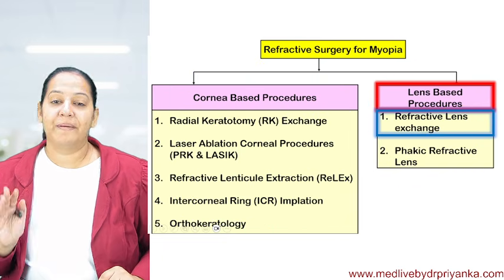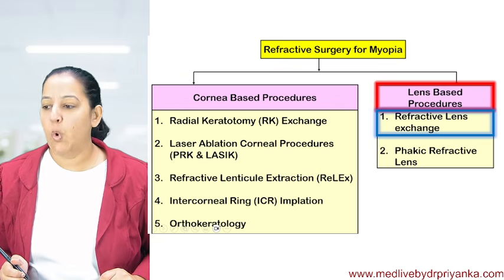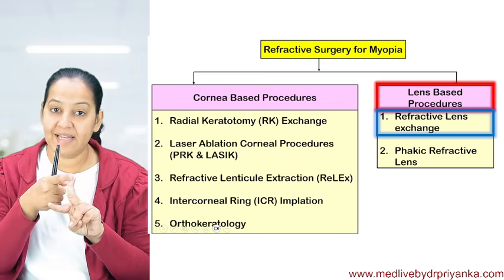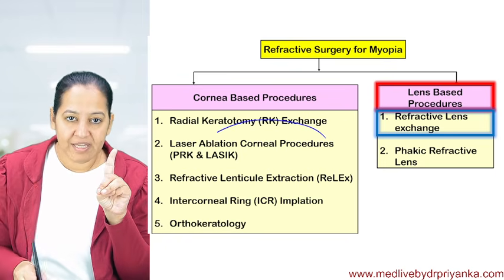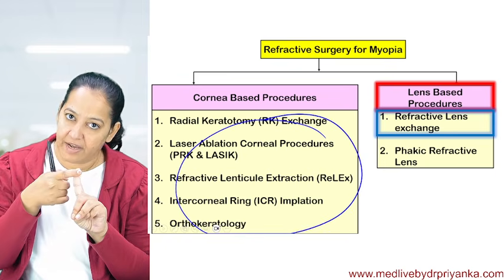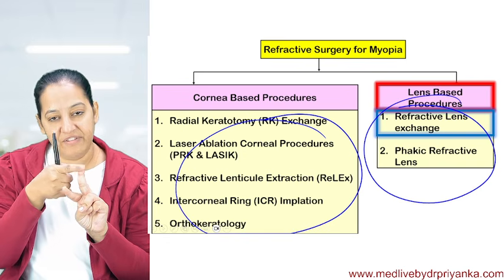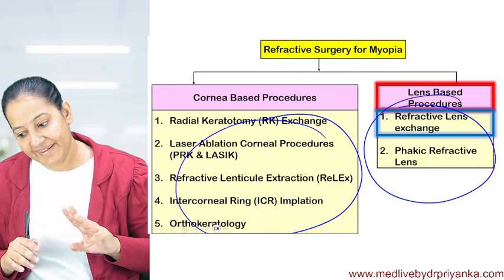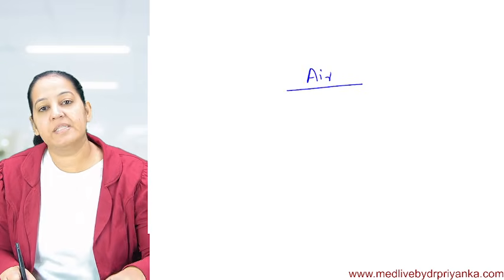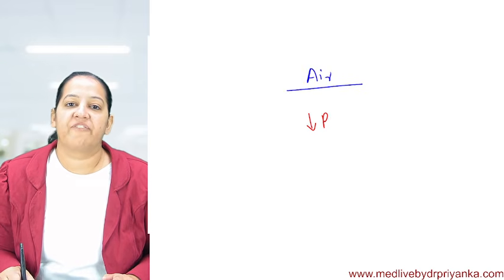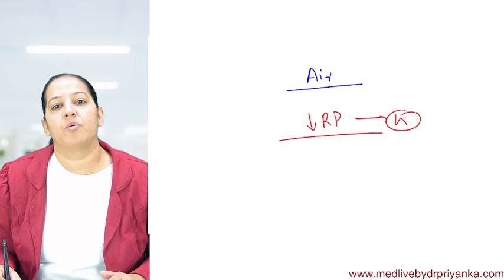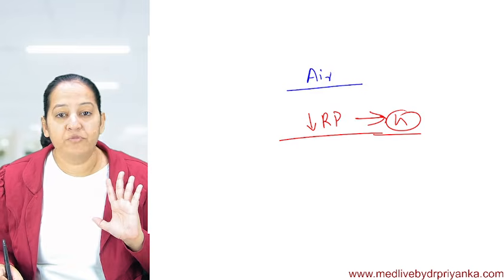So lens based procedures, because we know for refractive power, three factors are there. One is cornea, one is lens, and one is axial length. In all these six procedures, we were flattening the cornea. But in these two procedures, we will change the lens. We will do some changes in the lens, not in the cornea. Because ultimately, the aim of all these surgeries is to reduce the refractive power, which is elevated in myopia. We want to reduce it and bring it back to normal. This is the aim. Don't forget the aim.